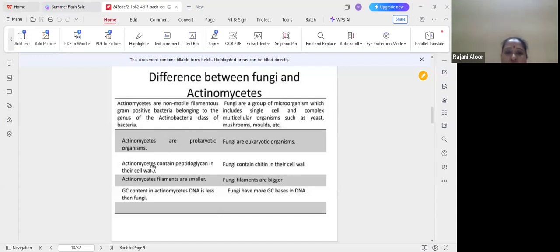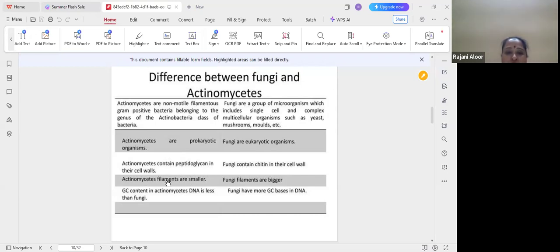Actinomycetes are prokaryotic organisms, but fungi are eukaryotic. The actinomycetes cell wall is made up of peptidoglycan, while the fungal cell wall is made up of chitin.